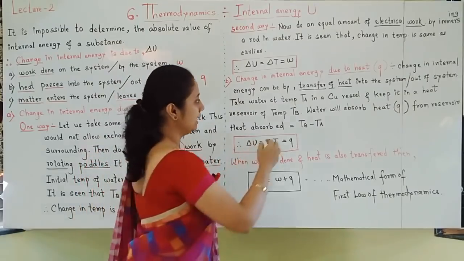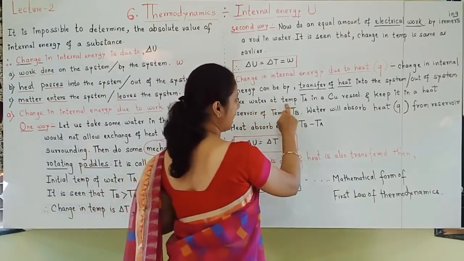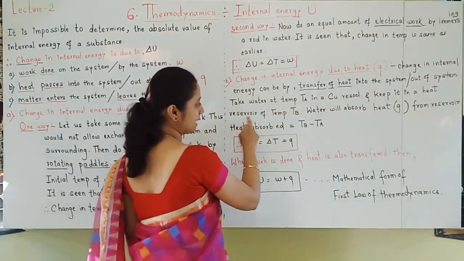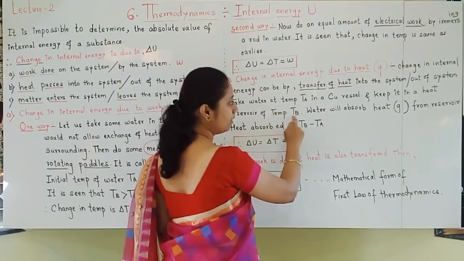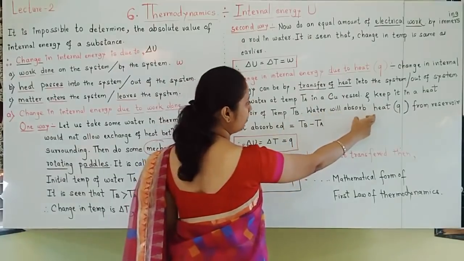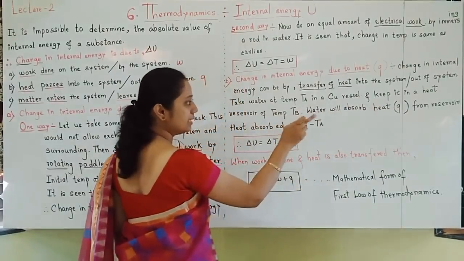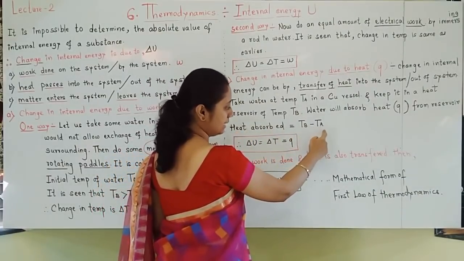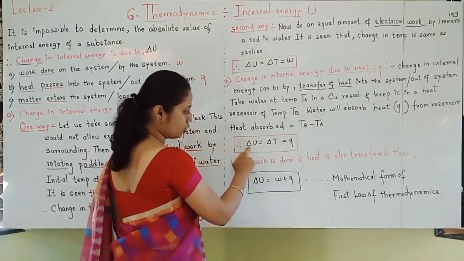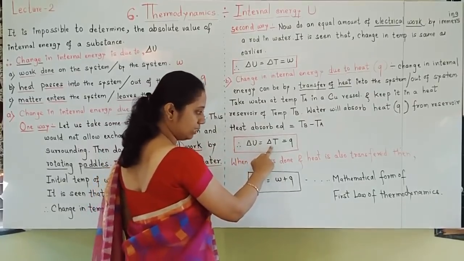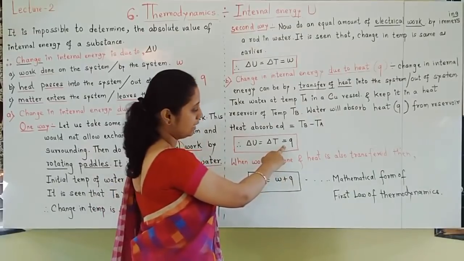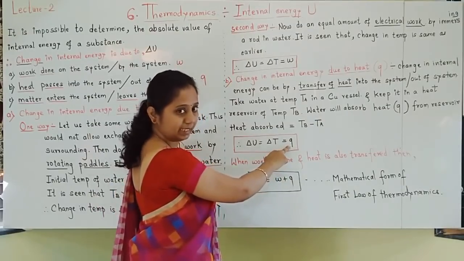So here it is written: take water at temperature TA in a copper vessel. Keep it in a heat reservoir having temperature TB. Water will absorb heat Q from the reservoir. So here also the change in internal energy is due to the change in temperature, due to Q, heat.